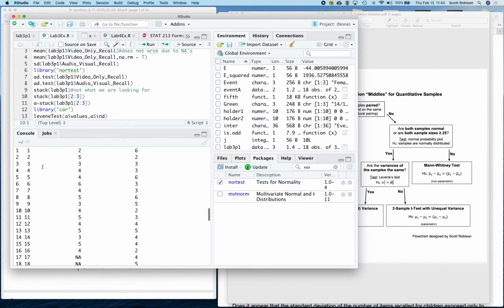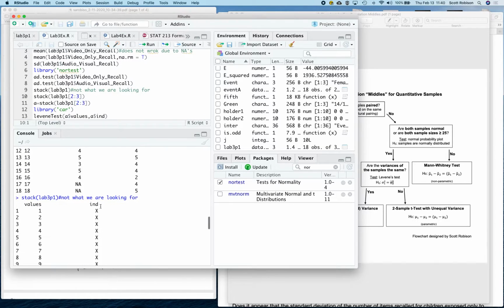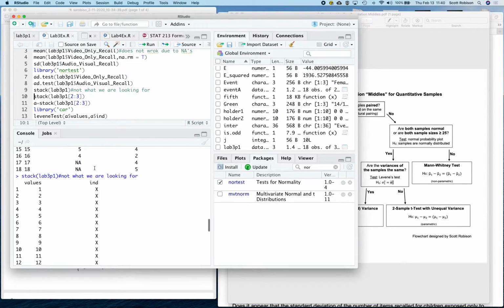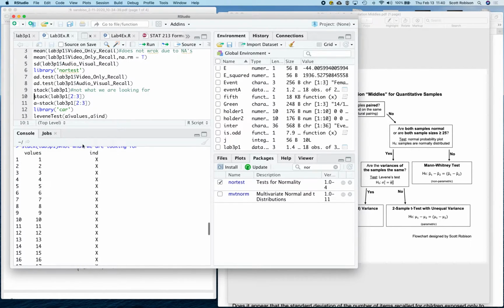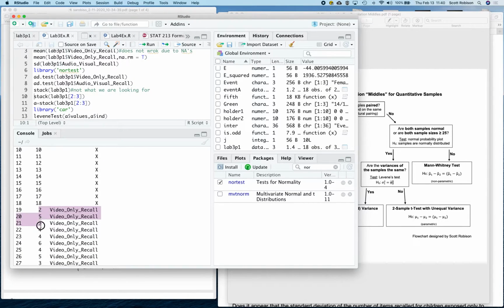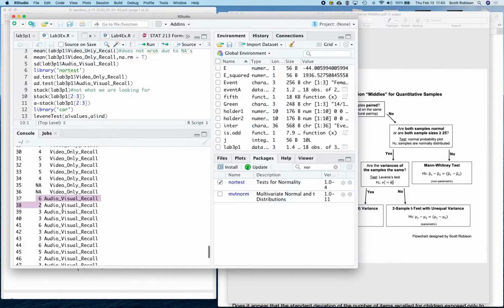What that did was put this column, and then copy this column, and then copy this column, and make a new column about the titles of where these numbers came from. First we had 1 through 18, coming from the column called X. Then we had the other column coming from video only, and then the other numbers coming from audio visual.